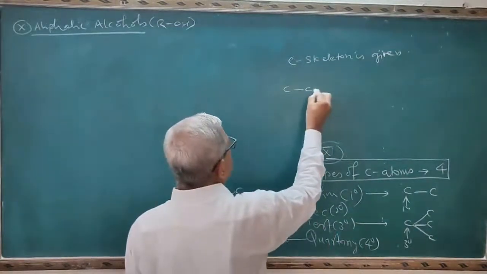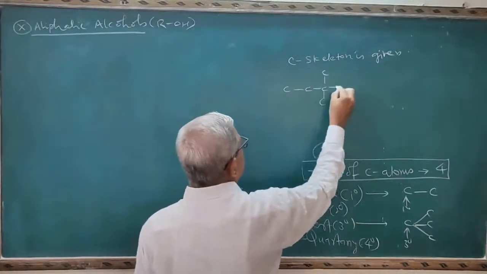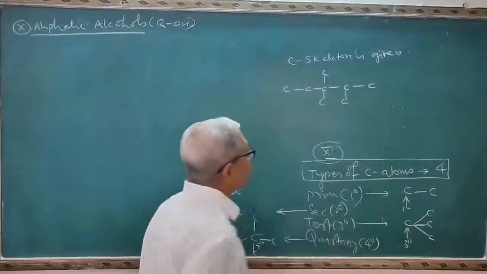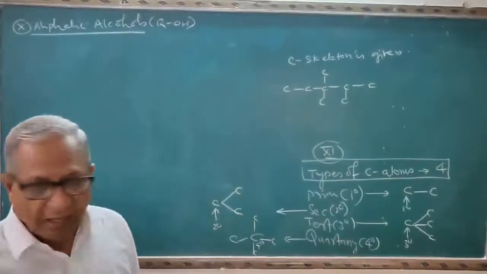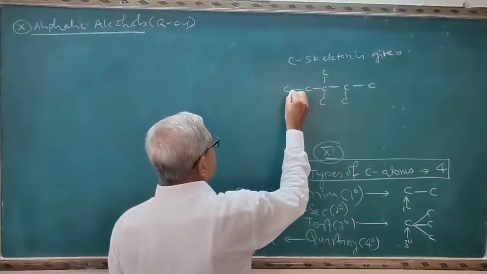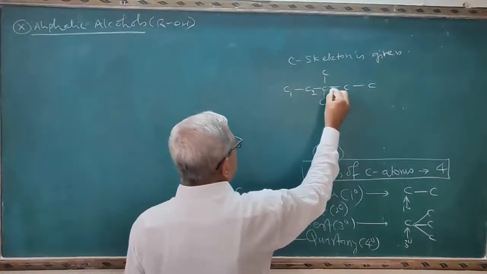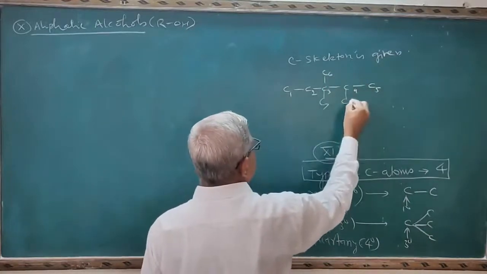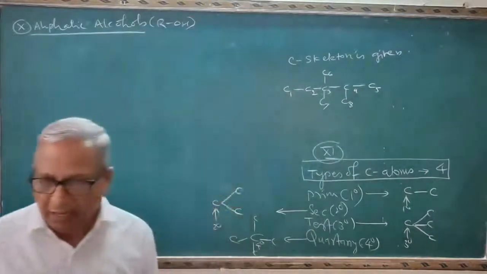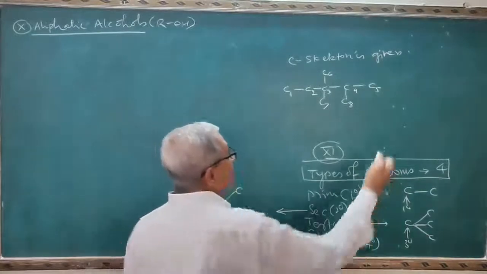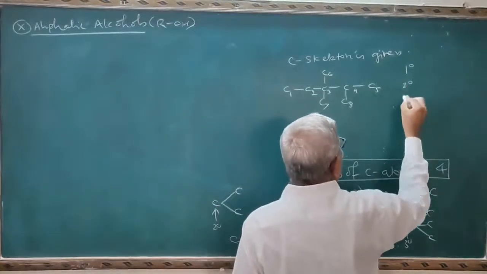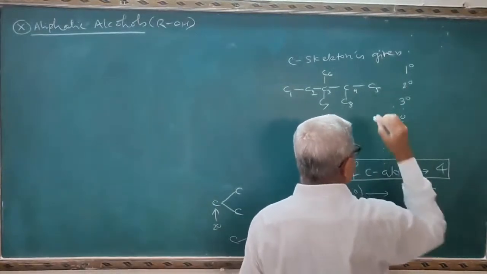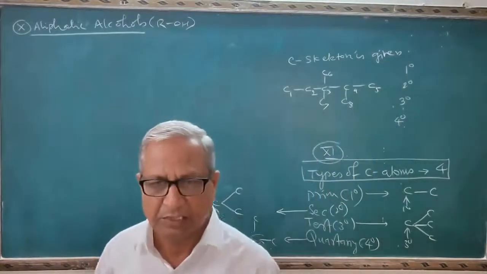I will write here a carbon skeleton like this. I will give the numbering like this: 1, 2, 3, 4, 5, 6, 7 and 8. You have to select the primary, secondary, tertiary and quaternary carbon atoms.